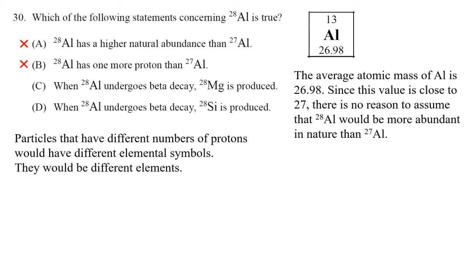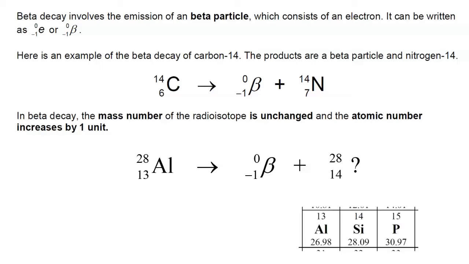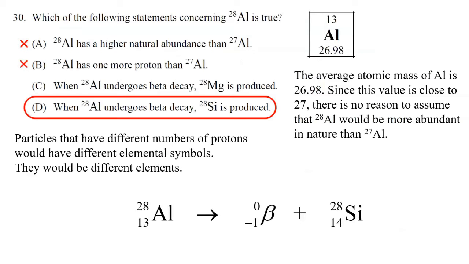Now, in terms of beta decay, is it going to produce magnesium-28 or silicon-28? Let's review beta decay and see what happens. In beta decay, the mass number of the radioisotope is unchanged, and the atomic number increases by 1 unit. So we still have a mass of 28, but we go from 13 to 14. And so what element has atomic number 14? That is silicon. So when aluminum-28 undergoes beta decay, it produces silicon-28. Correct answer is D.